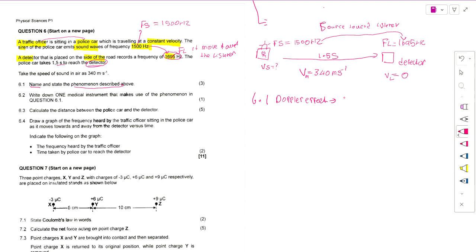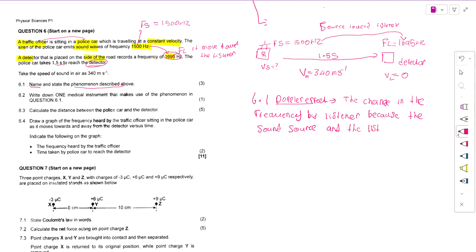A Doppler effect is the change in the frequency heard by the listener. Why is the frequency changing? Because the one that is producing the sound and the one that is detecting the sound, which is the listener,